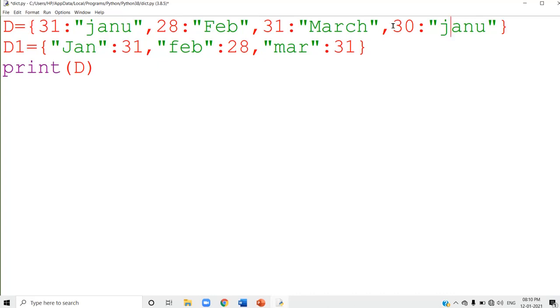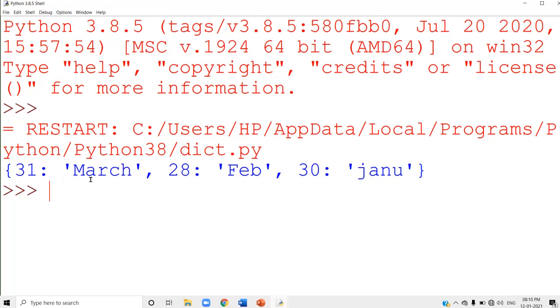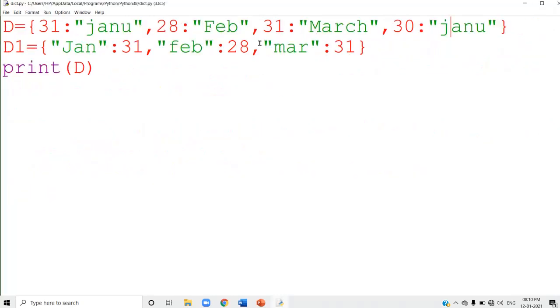So Jan is repeating there. Run the program. Yes, 31 March, 28 Feb and 30 Jan. So values can be repeated, but keys cannot. So these are the basic things about the dictionary.